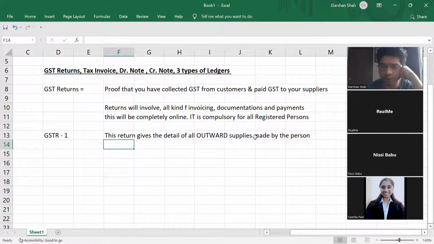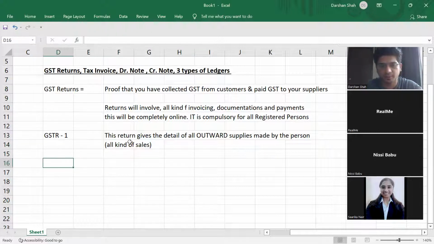If I'm making outward supplies, am I making sales? Sales, na? Outward supplies means sales. So GSTR1 returns gives details of all outward supplies made by a person. In fact, all kind of sales.